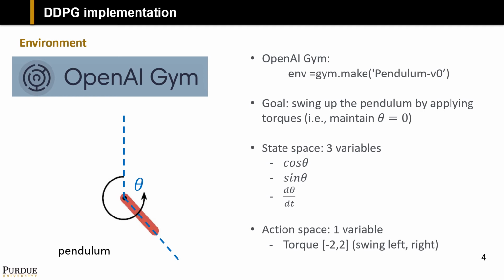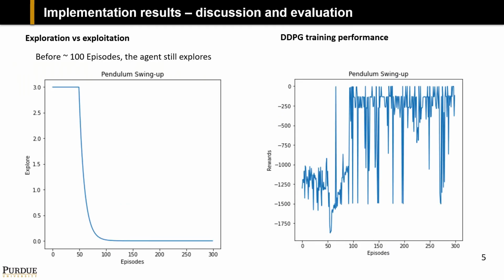A pendulum is used to demonstrate the ability of the DDPG algorithm. In the beginning, the pendulum is inverted. There are three state observations, and the action has one variable to be adjusted, so the pendulum can be swung up. During the training, we have to add noise in the action space so the agent can explore the environment.